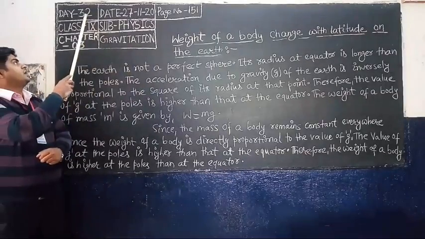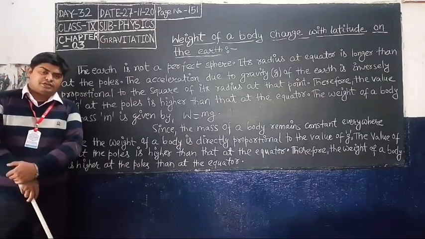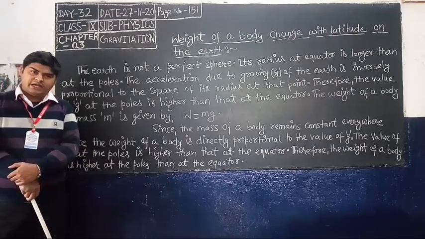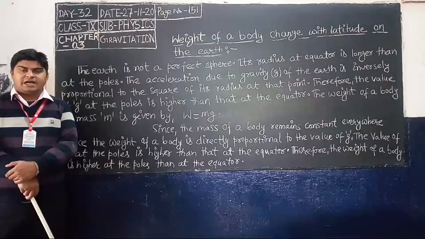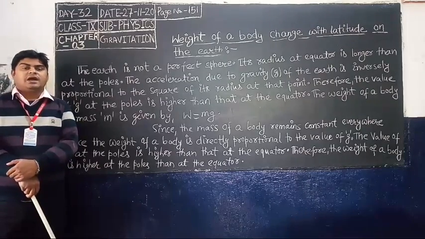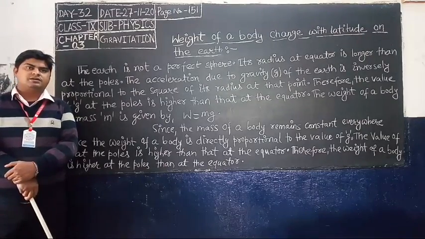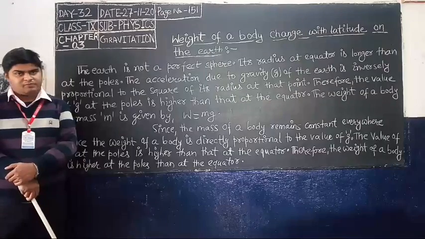Welcome to day 32. As you know, in day 31 I discussed the difference between mass and weight with 5 points.